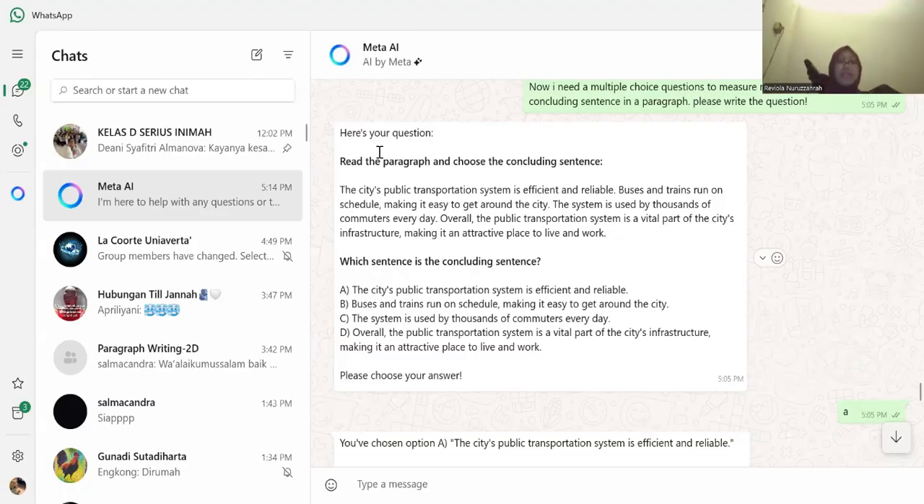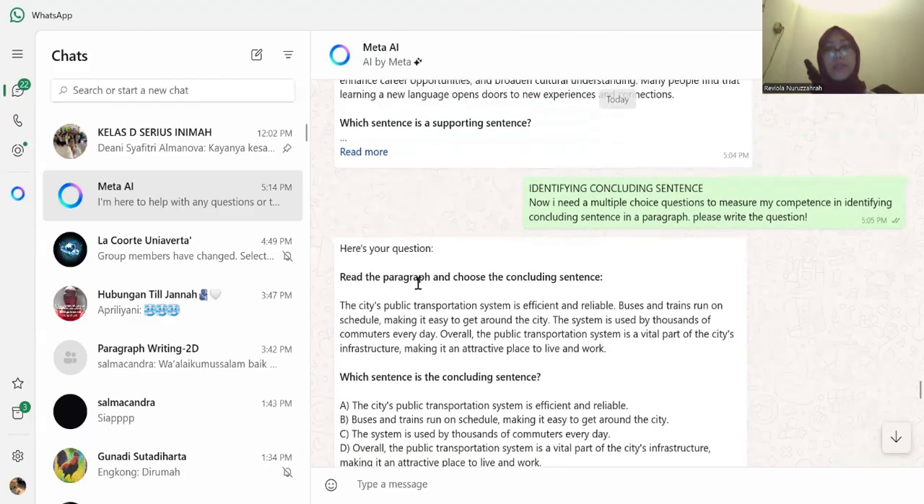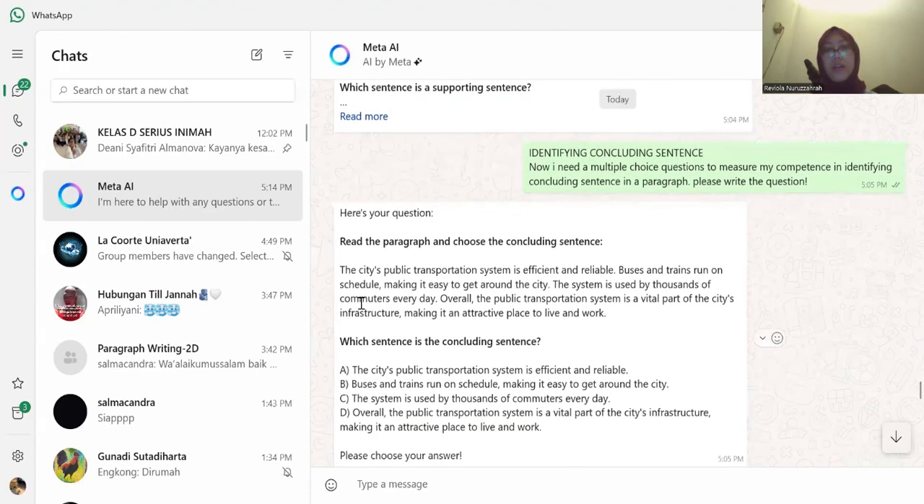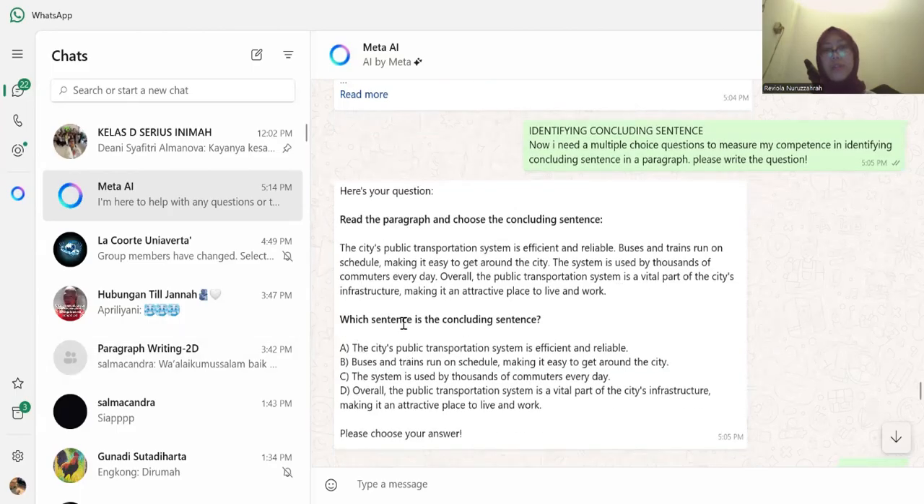So the first question is: the city's public transportation system is efficient and reliable. Buses and trains run on schedule, making it easy to get around the city. The system is used by thousands of commuters every day. Overall, the public transportation system is a vital part of the city's infrastructure, making it an attractive place to live and work.